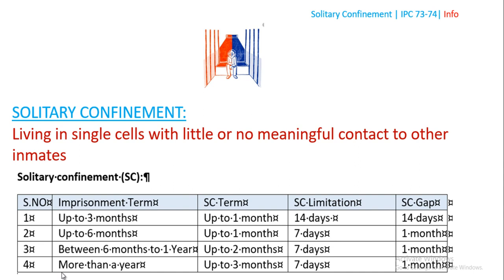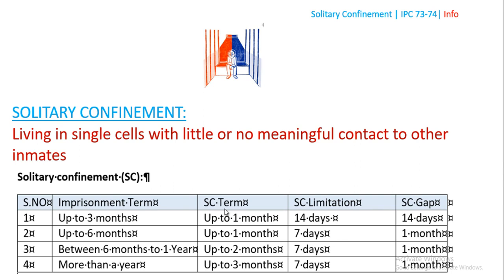If more than 1 year, up to 3 months is a solitary confinement and 7 days at a time, and 1 month gap should be given between one solitary confinement to another solitary confinement. That's all about solitary confinement. That's it. If you remember this table, then you're done. You can answer anything. So that's why I kept questions before, and I want to solve after when you watch this slide. So I'm revising this table quickly one more time.